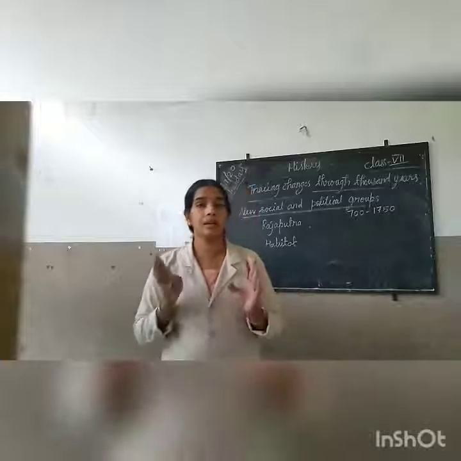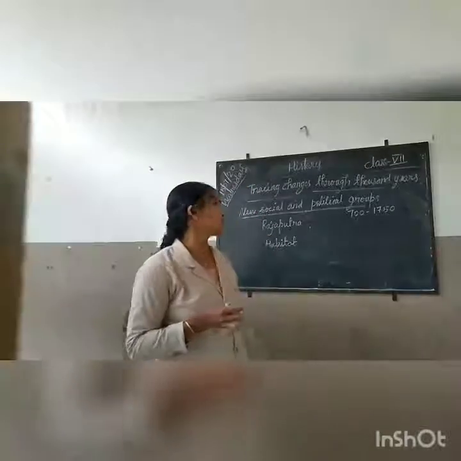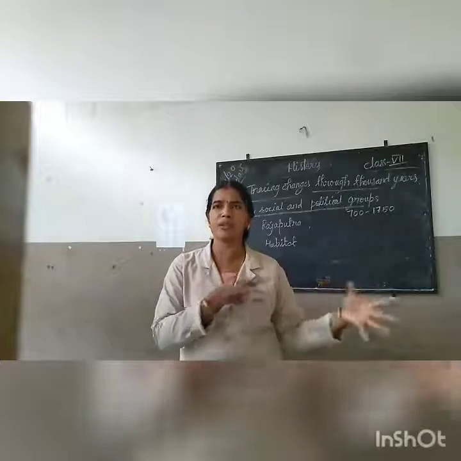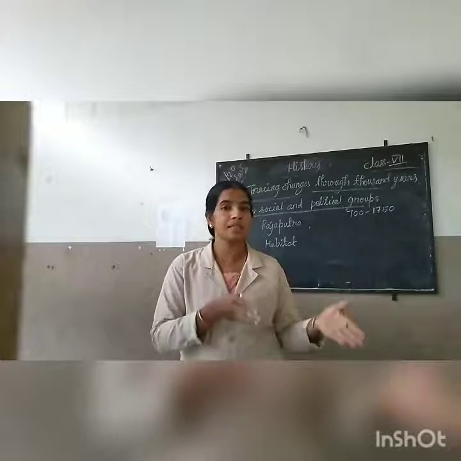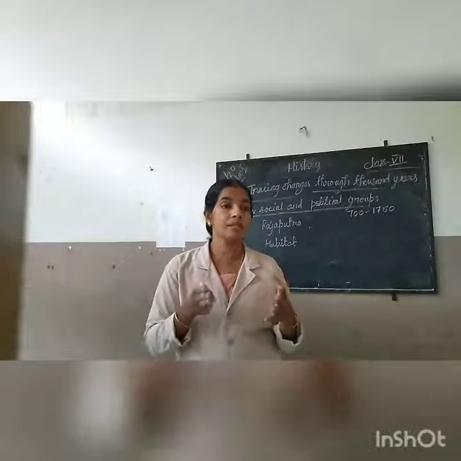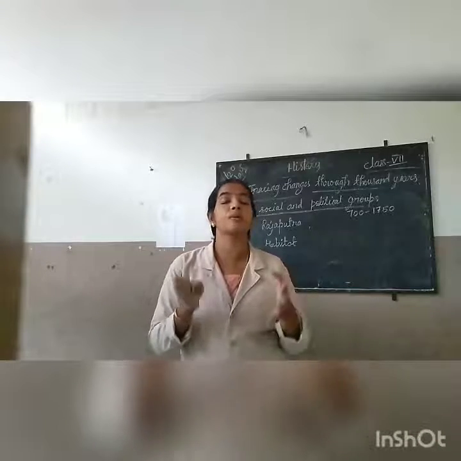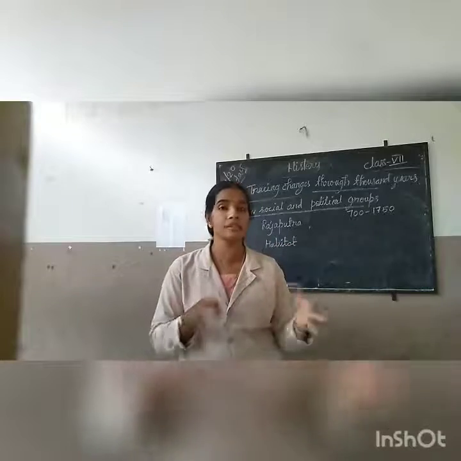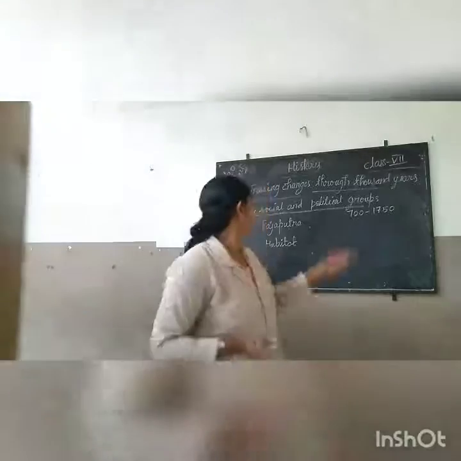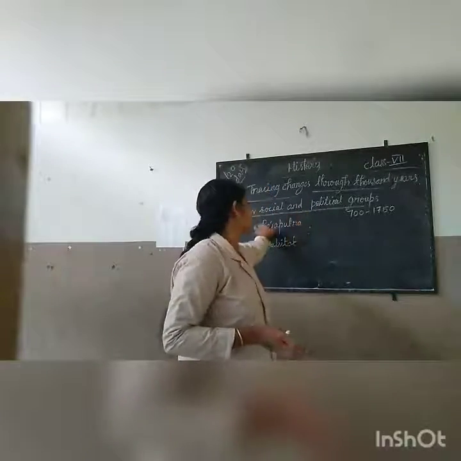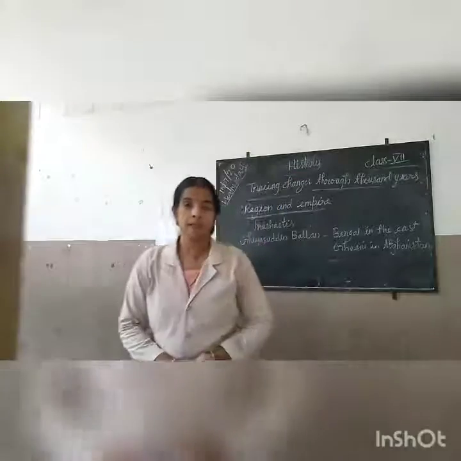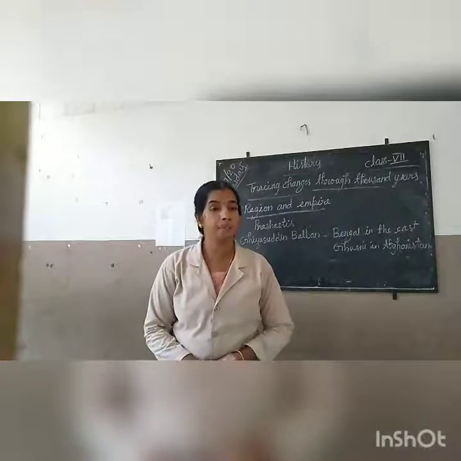I think you understood this. New social and political groups formed in society, such as Kshatriyas, Rajaputras, Ahoms, Jats and Kayasthas. These are the new social and political groups we discussed. Next, region and empire.